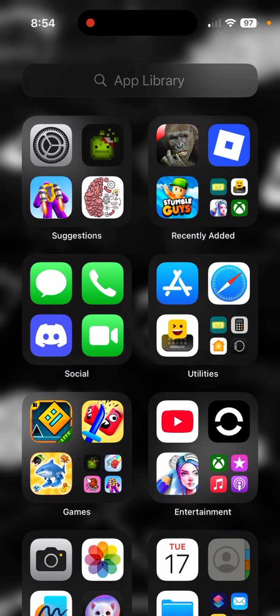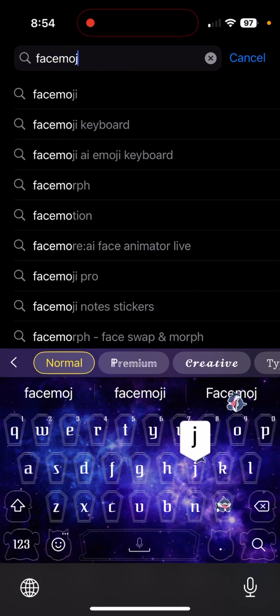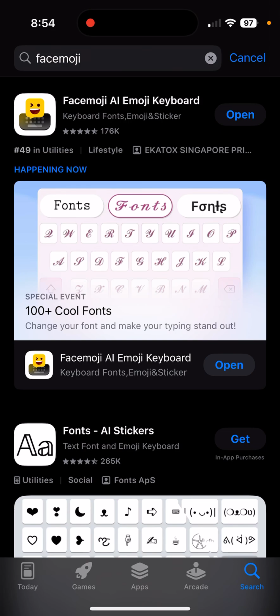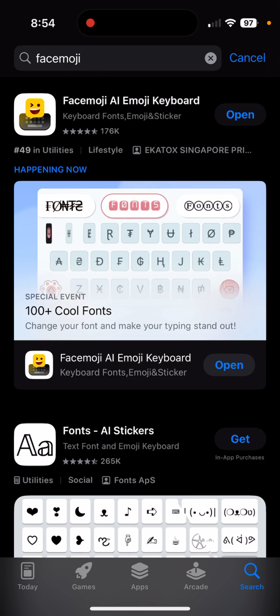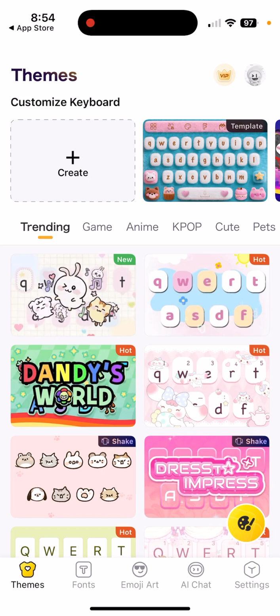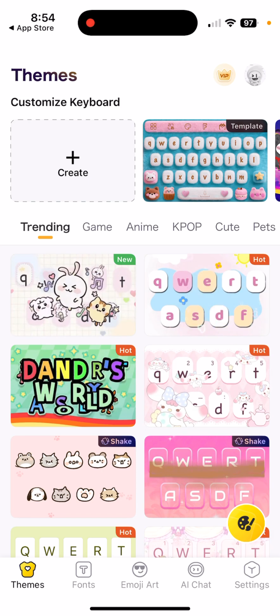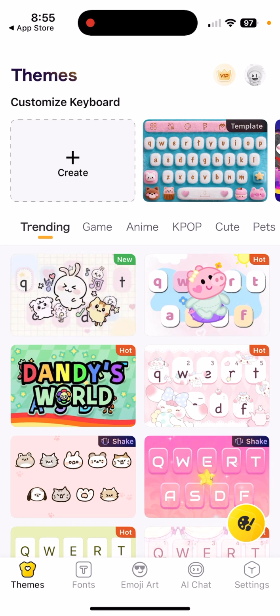So first, go on your phone. Well, if you have a phone, do this on it, or an iPad or something. I don't know. Go to your app store, and then you're going to search up Face Emoji. And then you're going to want to get it. It's free. And then once you have it, you're going to open it. And then it's going to give you a bunch of stuff. Just press continue. And if it advertises you for the premium, just click the X on the top left corner.